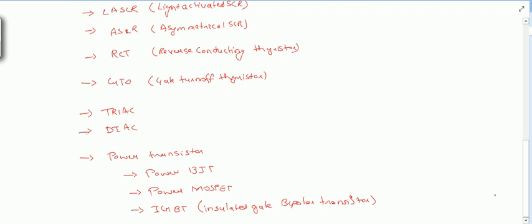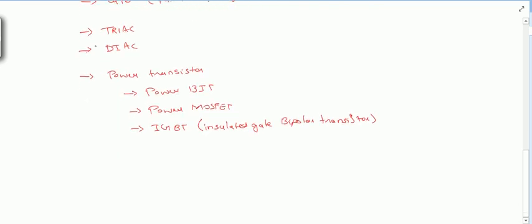In the power transistor family, the power BJT, power MOSFET, and IGBT are used in switching mode only, though in analog they are also used as amplifiers. These have a higher switching frequency, so for these devices switching is fast.